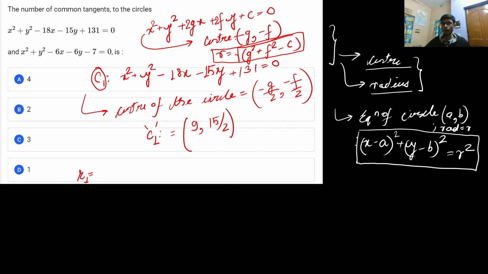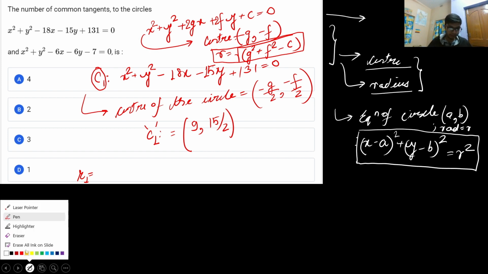If you aren't able to see how the formula minus g comma minus f came about, you can take the equation in the form x minus something whole square plus y minus something whole square is equal to r square, plus some constant part. If you are able to express the general equation in this format, then you get the center as well as the radius. So let us find it for this particular case.